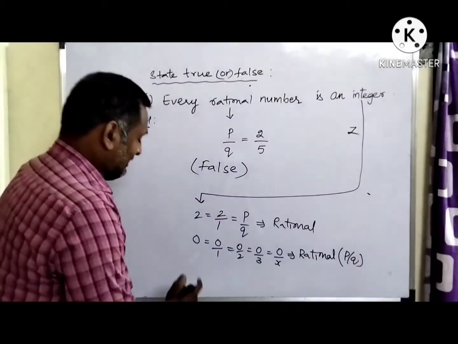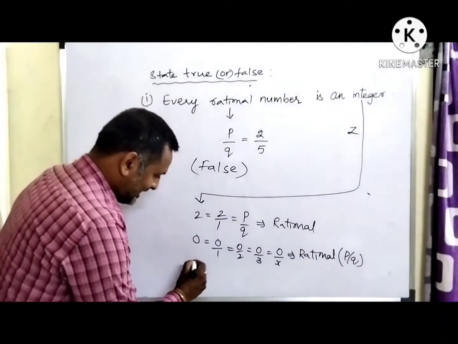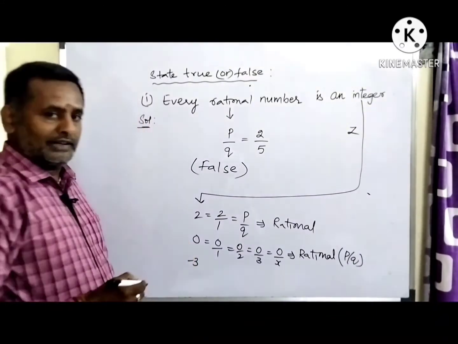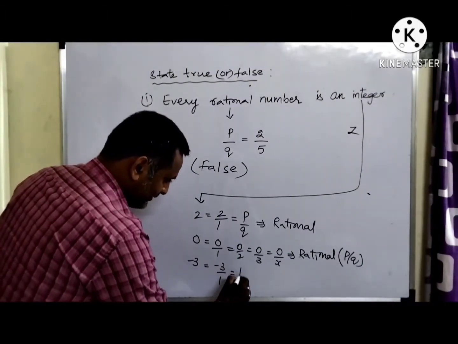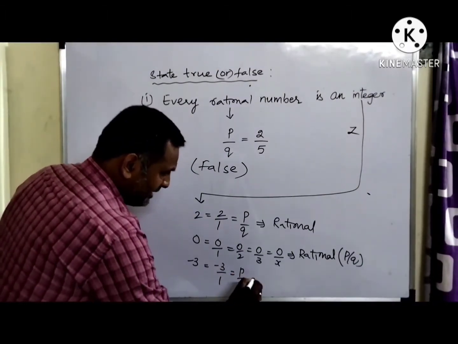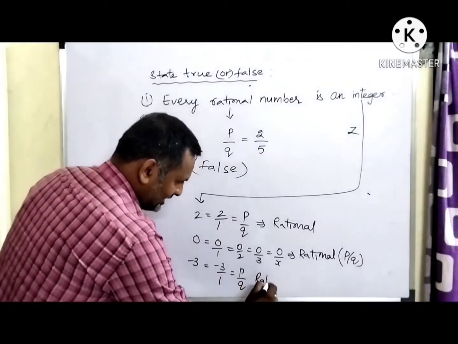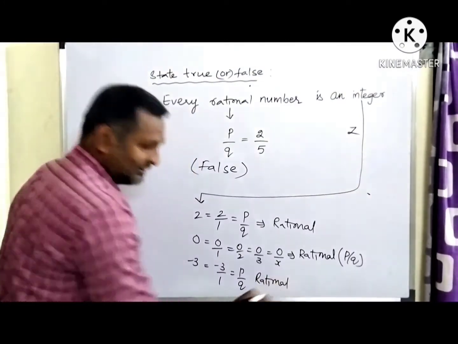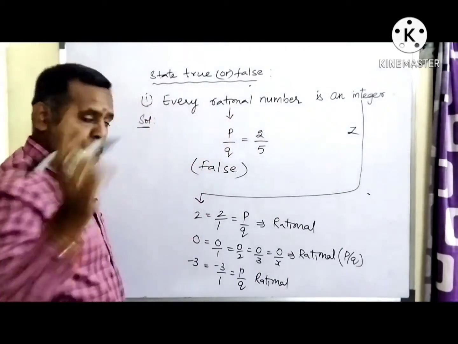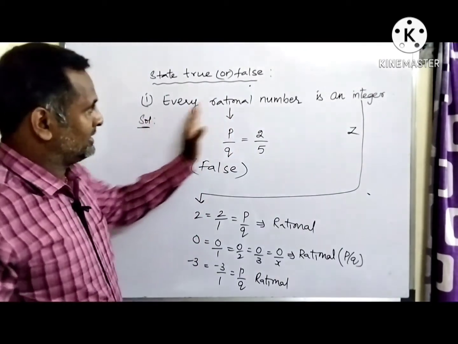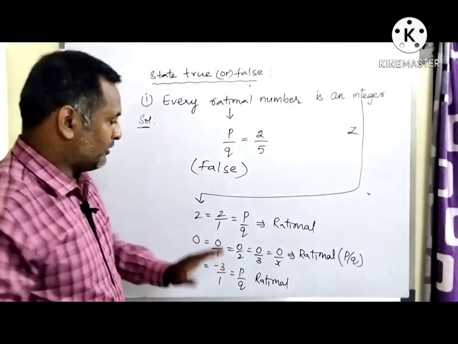If we consider negative numbers, let us take minus 3. You can again write it as minus 3 by 1, which is in the form of p by q. Again it is a rational number. So what I can say is, every integer is a rational number. That is true. But every rational number is an integer is false.